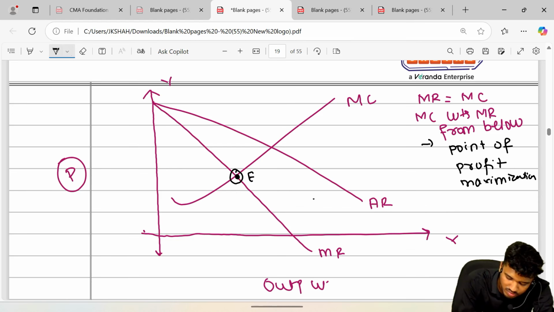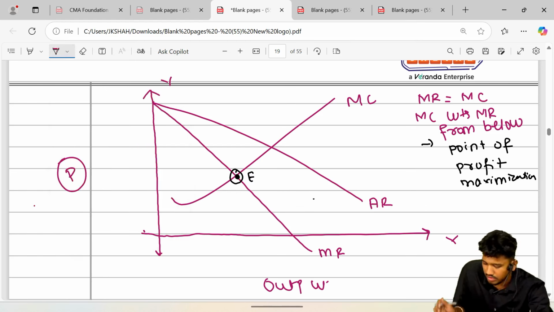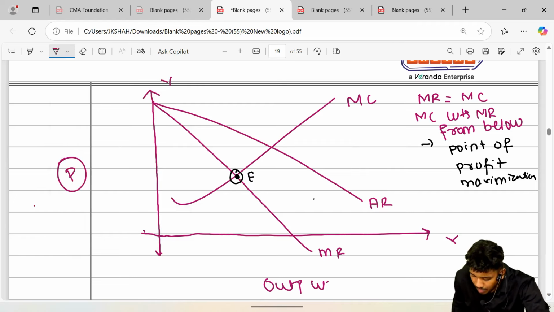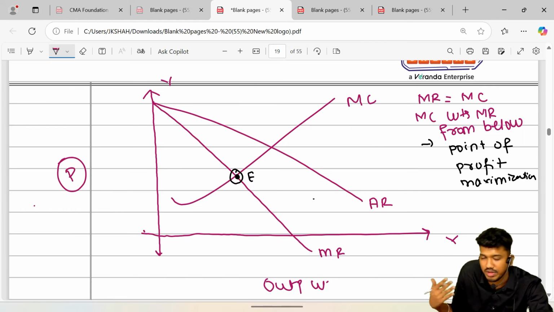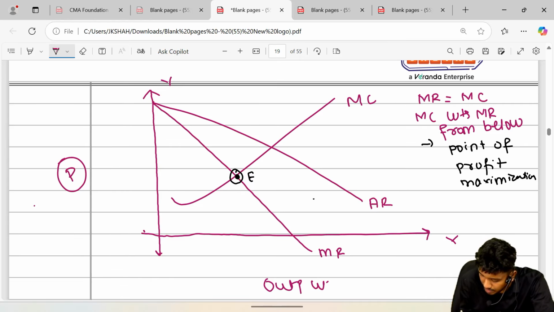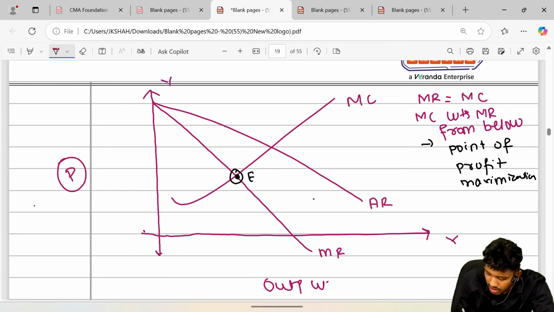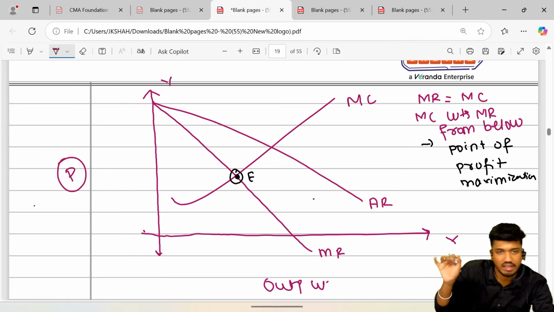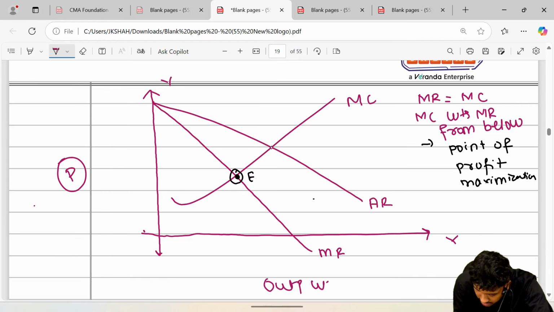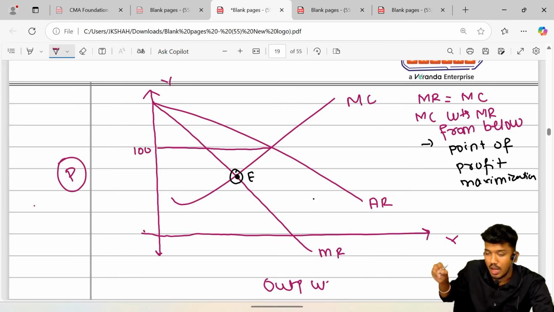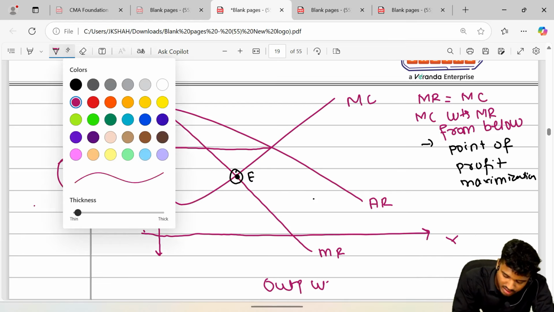Now guys, see, that has been done. Now we add the cost curve, which is called average cost, in order to find out whether it is profit or loss. Now observe carefully. AR is what we get into our pocket. The money that comes into my pocket by selling one unit is our AR. We have already found out AR: 100 rupees came into our pocket. Now let's see how much we have spent in order to make the product.